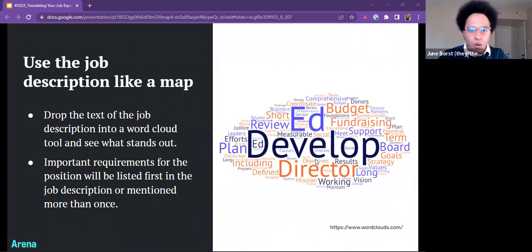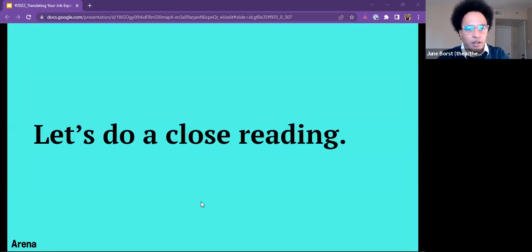By dropping it into a word cloud tool like www.wordclouds.com, we're able to see which words stand out the most and which we should include in our own descriptions of our own skills, hence helping us translate our experience. We can also do what's called a close reading.